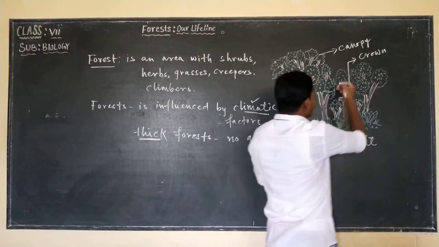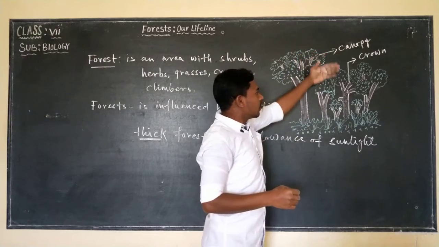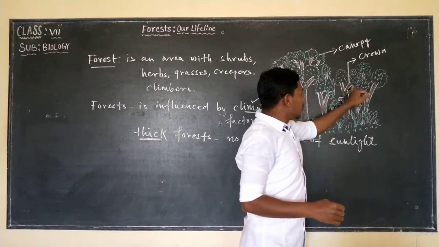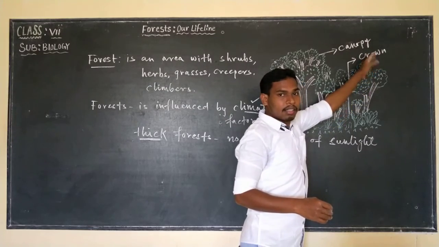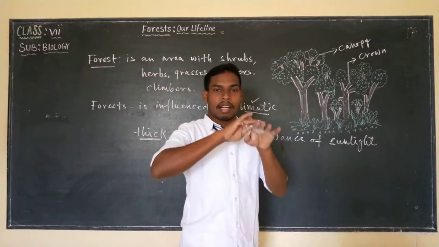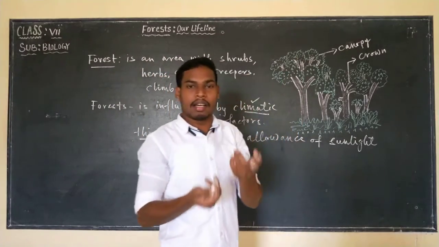And if we see these trees that are growing under the canopy, now don't confuse: the branchy part of the tree is the crown, and canopy is the topmost trees that have the crown over all the other plants.